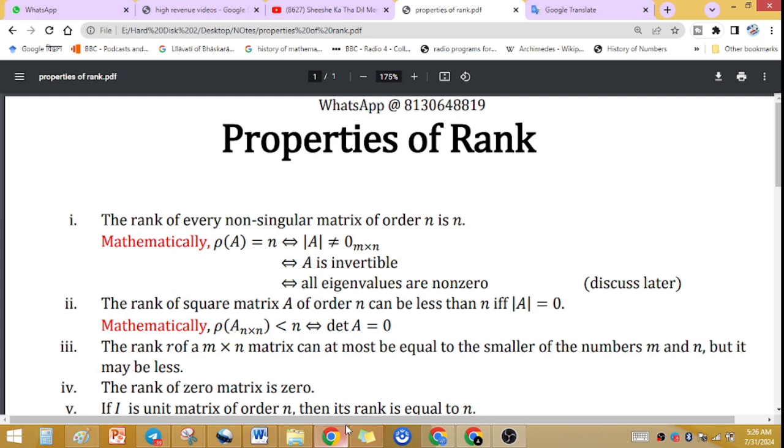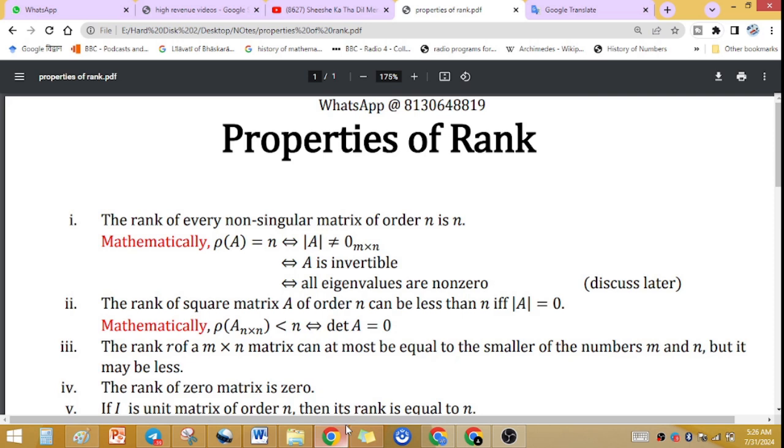Properties of rank. There are around 18 properties related to rank, and it is very important when you are going to write either MSc or PhD entrance exam or any other competitive higher mathematical exam. The first point is the rank of every non-singular matrix of order n is n.